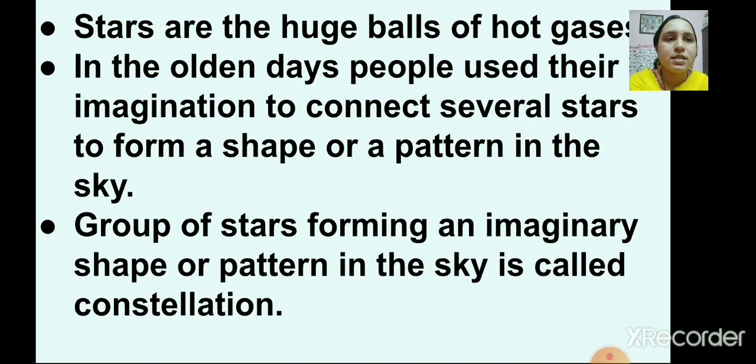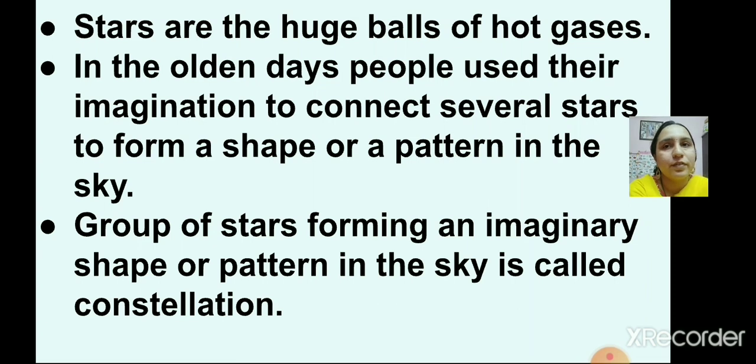Now, in the sky, you see many stars, right? Which are uncountable. They are visible during the night, but not during the day. In the olden days, the people had given names to groups of stars, imagining them to have some shape.